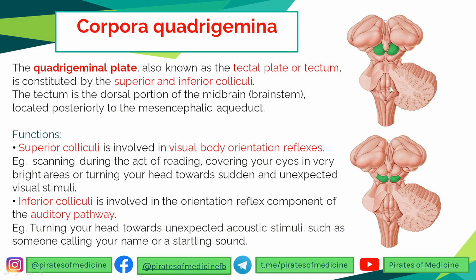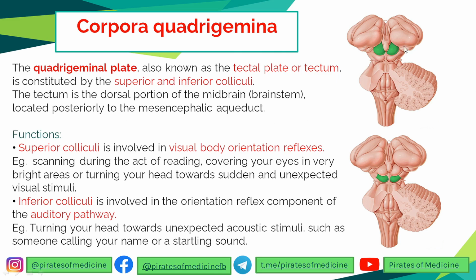So the quadrigeminal plate, or the tectal plate, or the tectum, or the corpora quadrigemina, is constituted by the superior colliculi, the upper green ones, and the inferior colliculi, the lower green ones. Now the tectum is the dorsal portion of the midbrain. This is the midbrain, the dorsal portion. It is located posteriorly to the mesencephalic aqueduct.